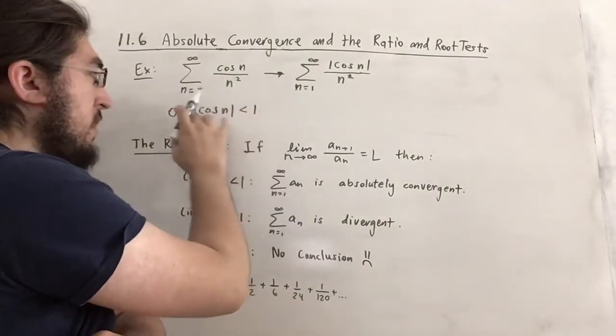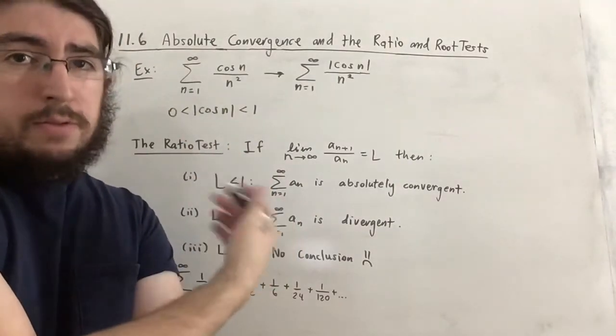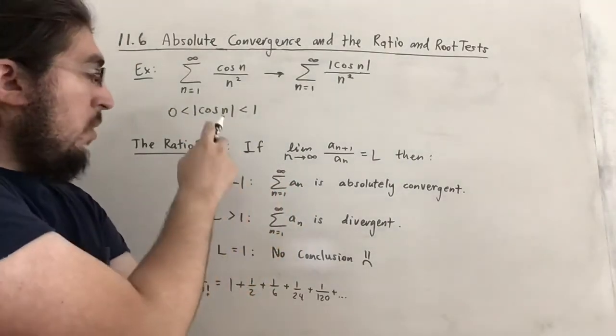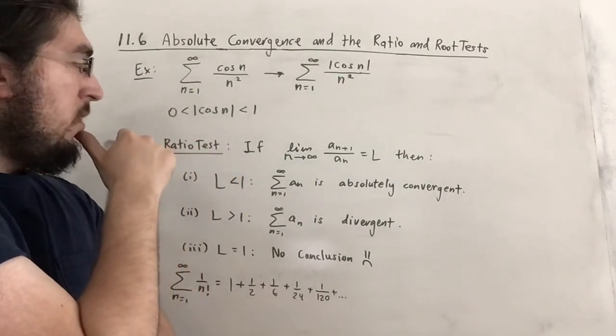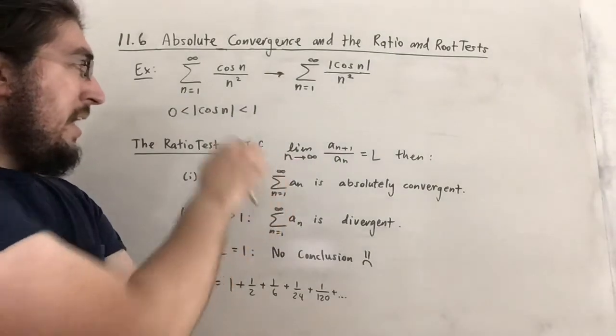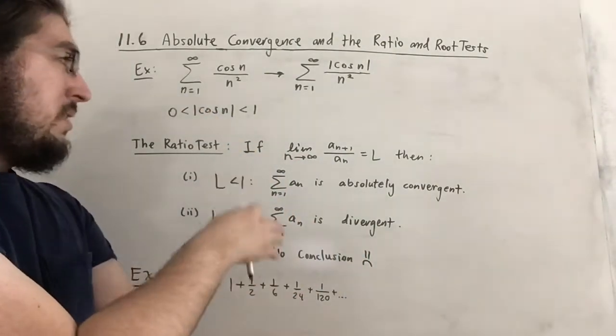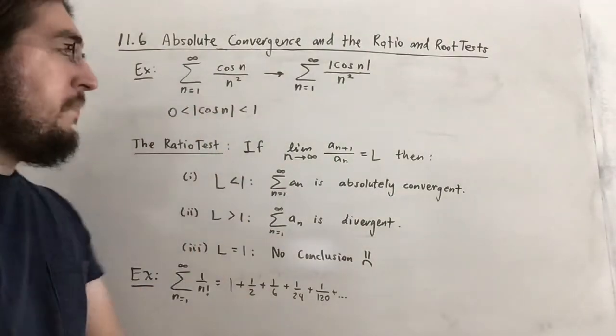And the reason I know that is because cosine is 0 when n is pi over 2 or 3 pi over 2, and it's 1 when n is 0, pi, or 2 pi, and so on. And integers can never be equal to those multiples of pi over 2. So as it turns out, this is a strict inequality.